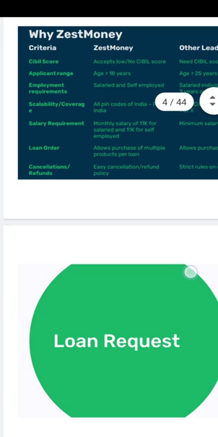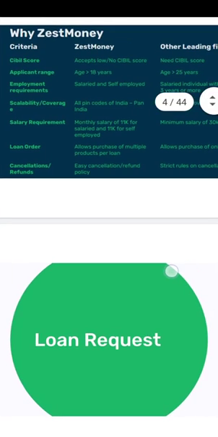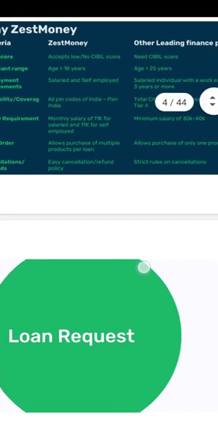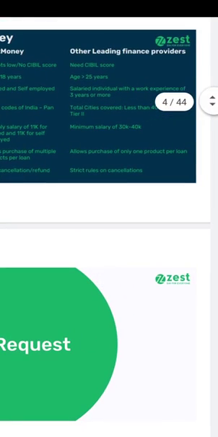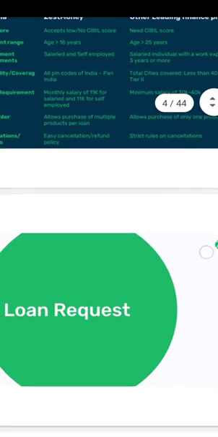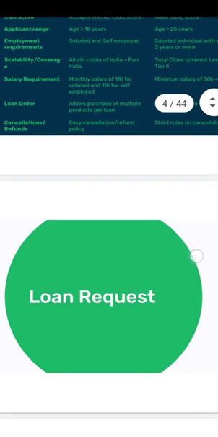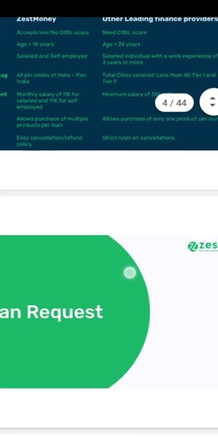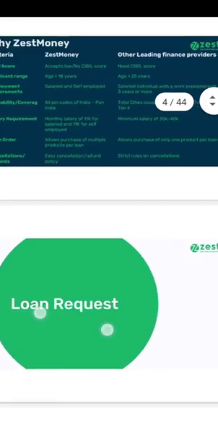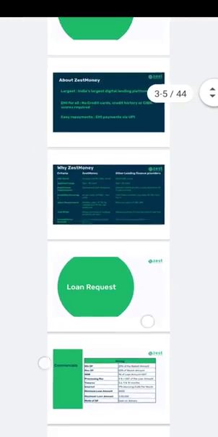Loan order: SESMoney allows purchase of multiple products per loan, but others allow purchase of only one product per loan. Cancellation or refund: with SESMoney, you can easily cancel and there is an easy refund policy. Others have strict rules on cancellation.